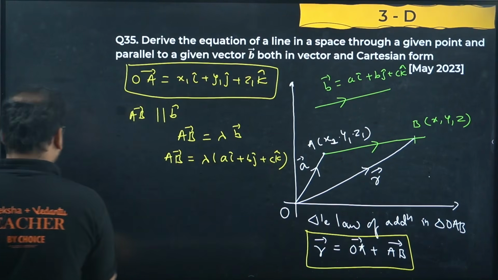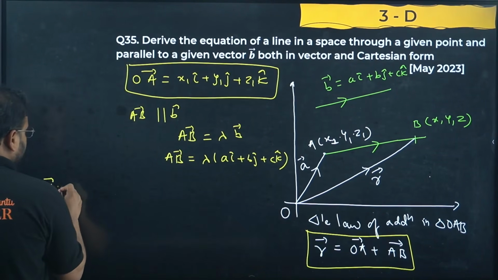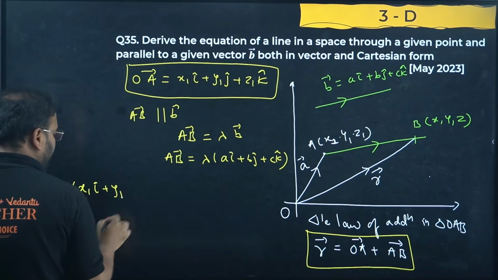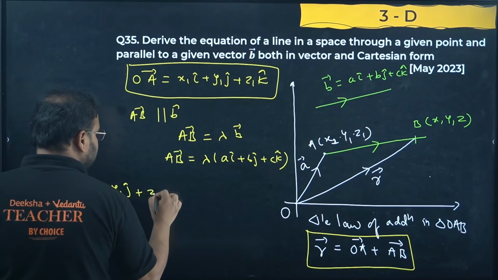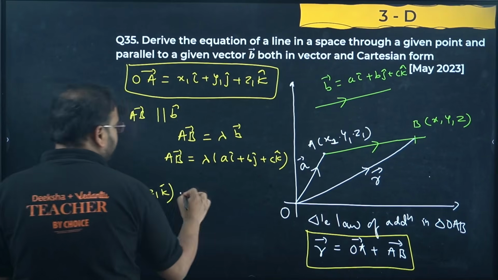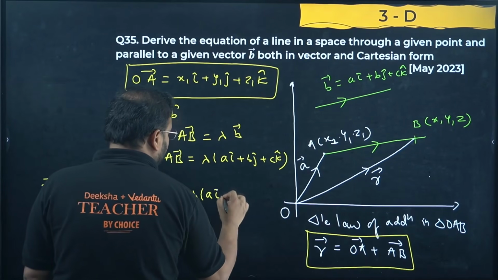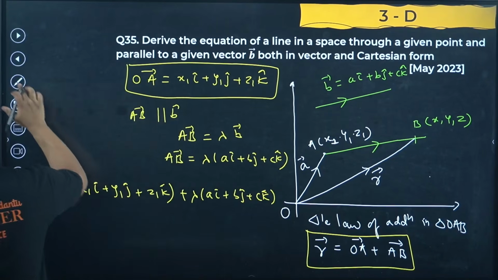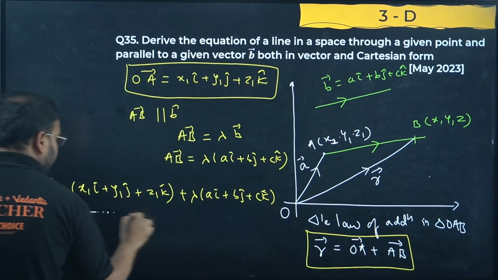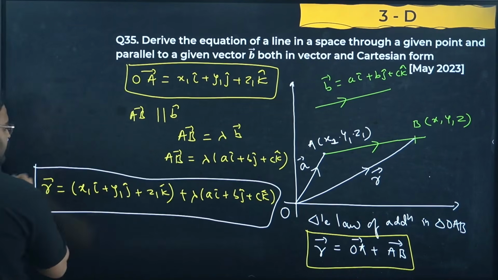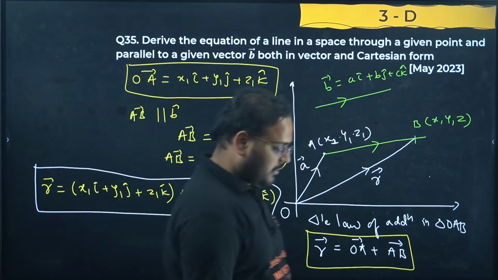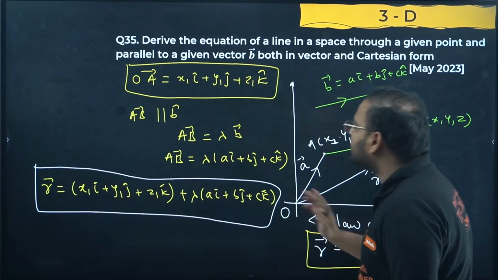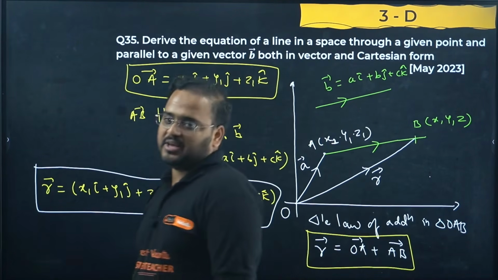So if you write the direct answer, vector R is given by x1 i cap, y1 j cap and z1 k cap plus lambda times a i cap, b j cap and c k cap. This is your vector form of a line which is passing through this point x1, y1, z1 and parallel to this vector a i cap, b j cap and c k cap.